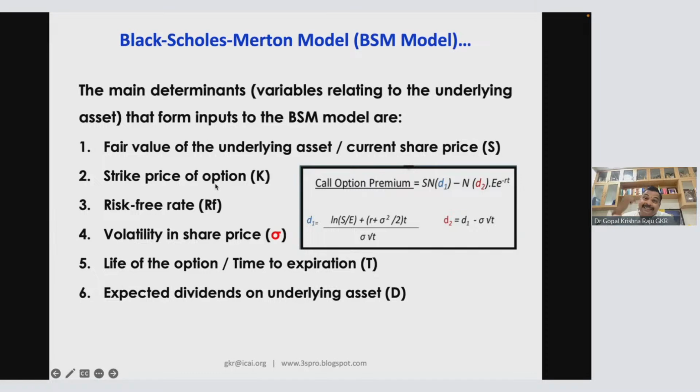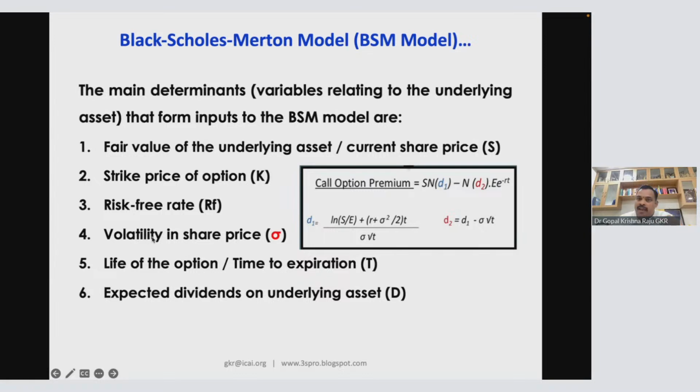Strike price is the exercise price. 3 months later, you want to buy. It's a call option. Risk-free rate is the interest rate. Now, what is volatility? Volatility is sigma, that means standard deviation. And volatility is a generic term, whether it refers to sigma or sigma square. Because look at the formula, here sigma square is there. Sigma square is variance. This volatility is a generic term.